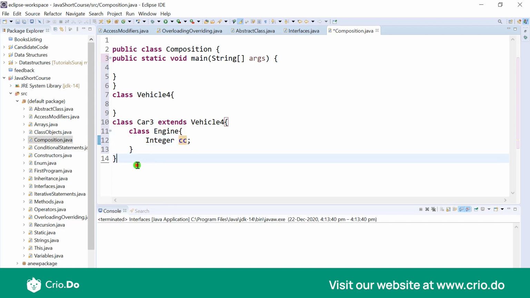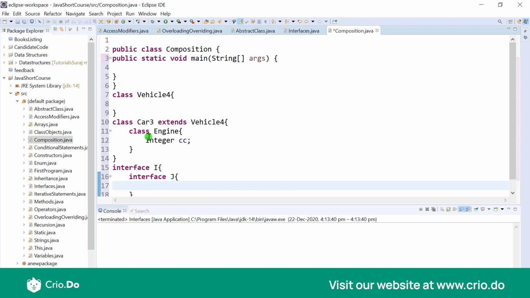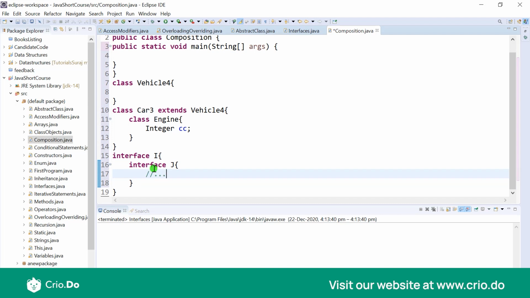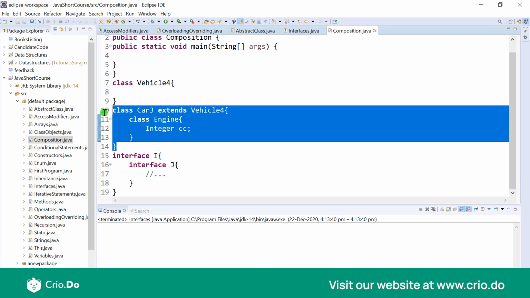Now similarly, we could have an interface, and this would also have a nested entity within it. So I'll just create an interface I which would have another interface J within it, and this would have other things. So this is how we could have nested interfaces. We could have nested classes.